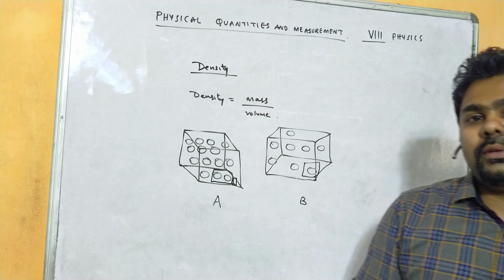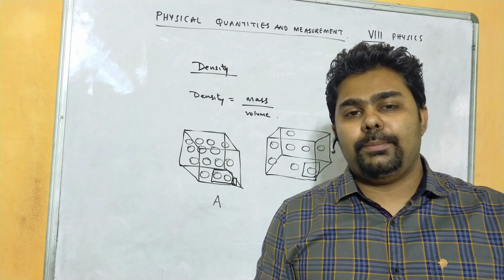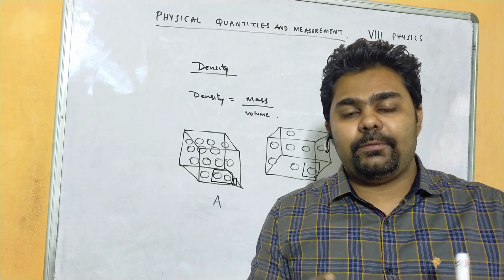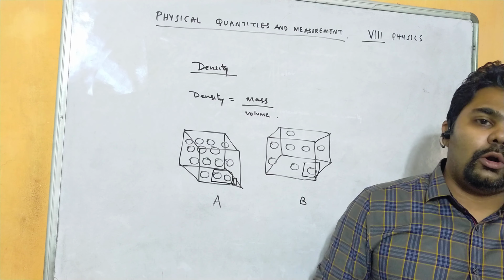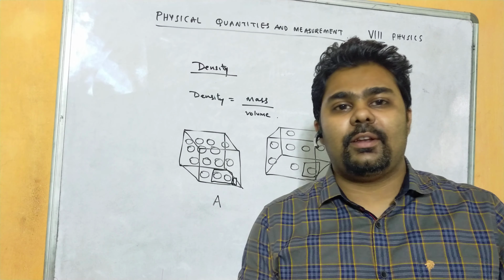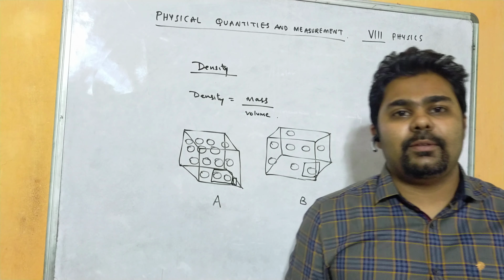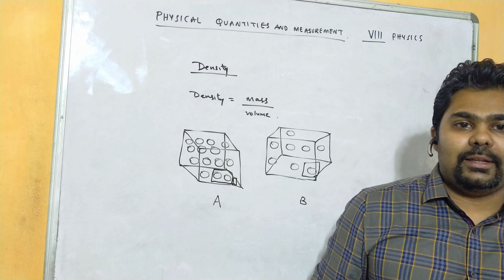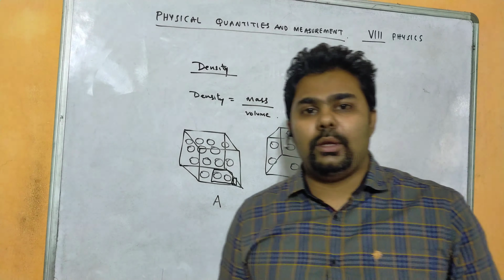In simple words, in a small space, if the number of objects is more, if they are tightly packed, if they are closely packed, then the density of that object is more. Similarly, in the same area, if the particles are far away from each other, if they are not closely packed, then we consider the density to be less. Okay, so density is defined as the ratio of mass per unit volume.